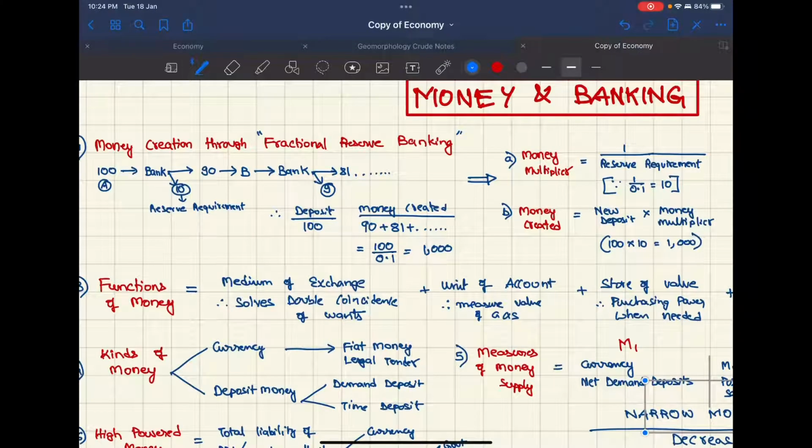Okay, let's do money in banking. This is a very huge chapter. Let's start. So, how is money created through fractional reserve banking?